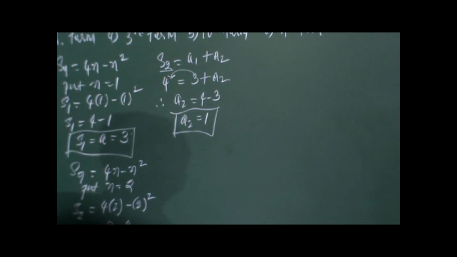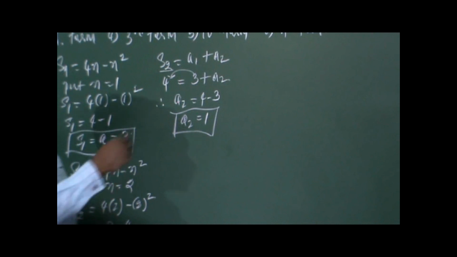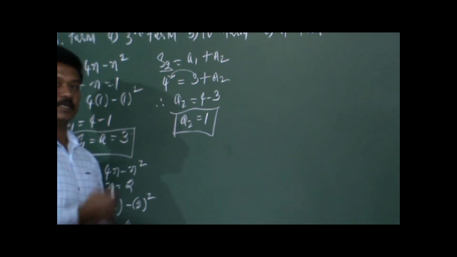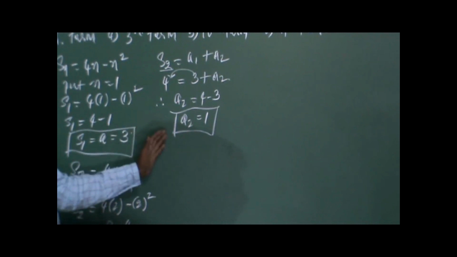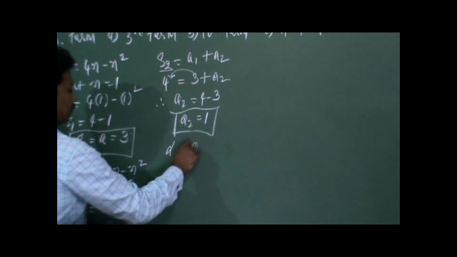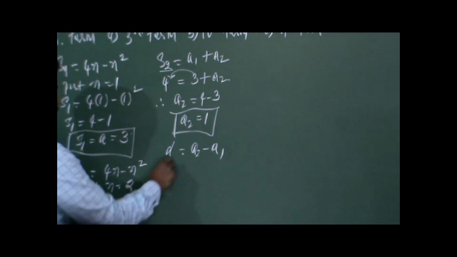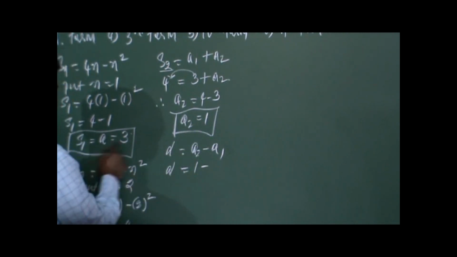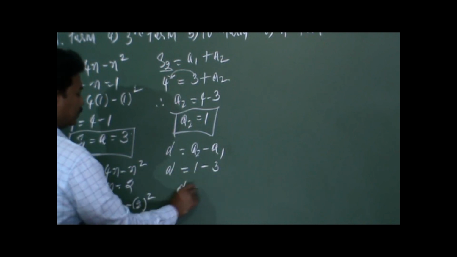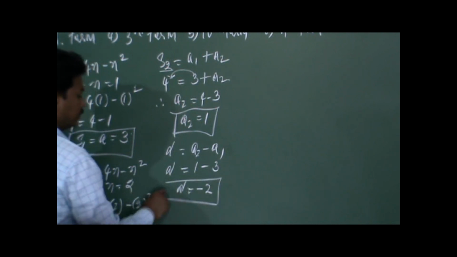So you have to find the third term. In order to find the third term, we can do S3 minus S2, and we can get the third term. Or else we can use the value of A and D and also find the third term. So let us go with the D. D is equal to A2 minus A1, which is 1 minus 3. So D is equal to minus 2. So value of D is ready.